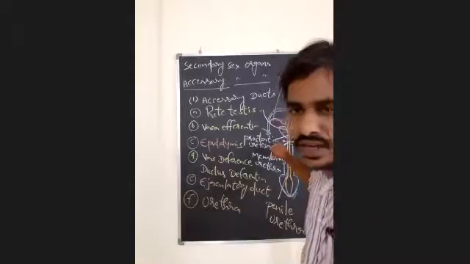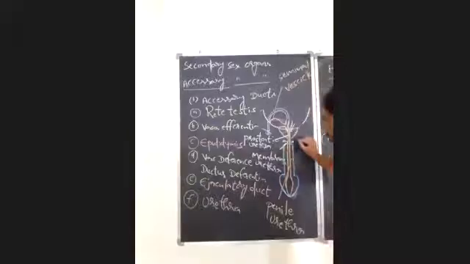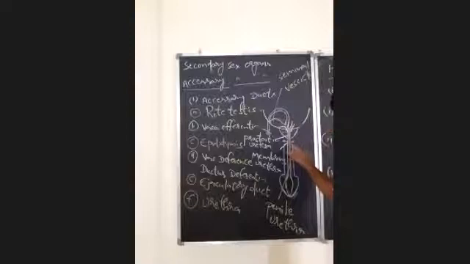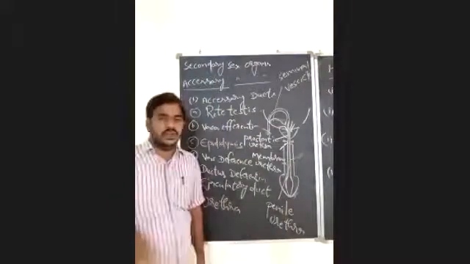Then there is a thin and very short part, covered by a thin membrane, on either side of which a pair of bulbourethral or Cowper's glands are present. And the part in the penis is the penile urethra. It is the longest part of the urethra.